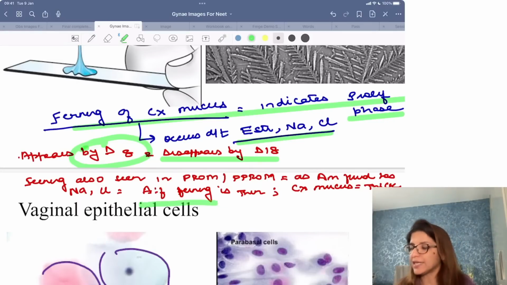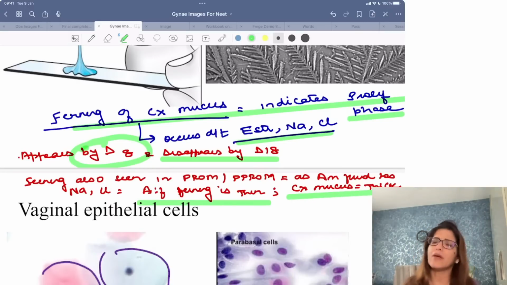Amniotic fluid ferning is thin and cervical mucus ferning is thick. But that is not very important. Simply you have to remember Fern test is used in OBS for premature rupture of membranes, right? Then